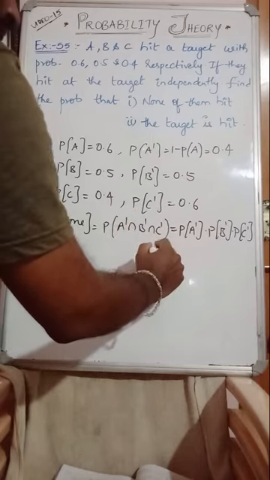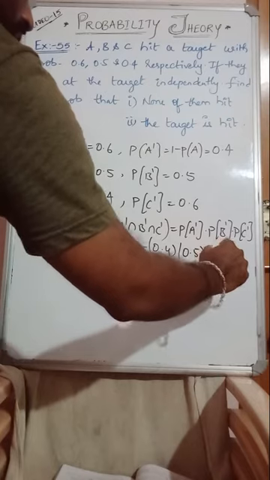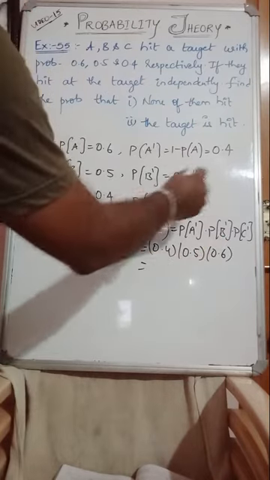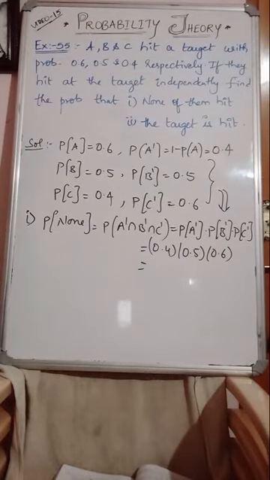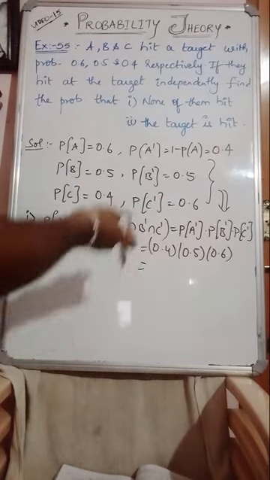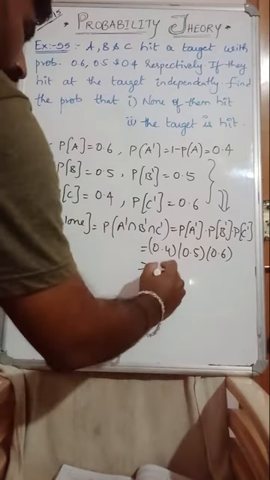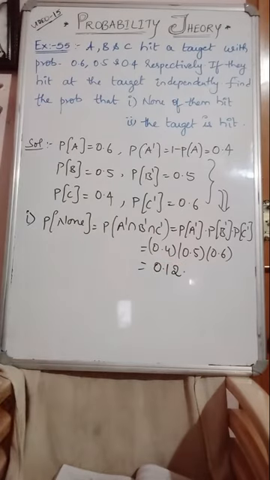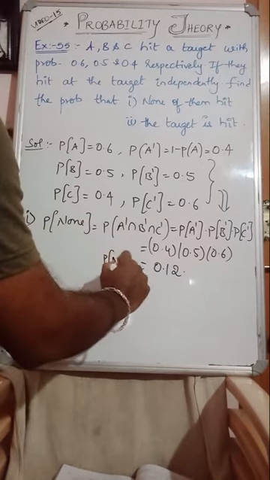So 0.4 into 0.5 into 0.6. Contradictions, these three can be taken. You understand, guys? None of them hitting: 0.4 into 0.5 into 0.6. How much? 0.12. So 0.12 will be the answer for probability of none.